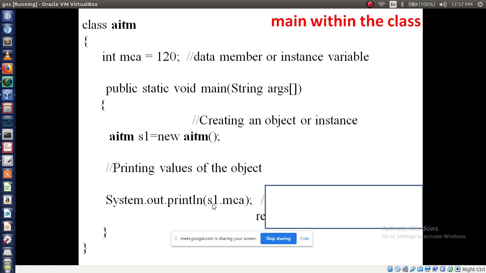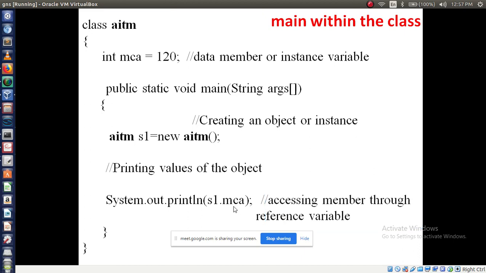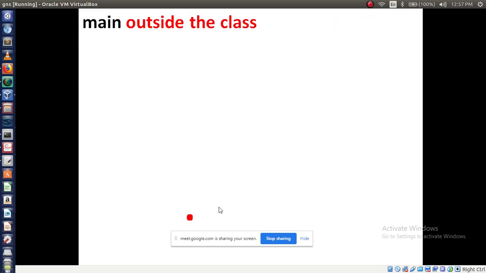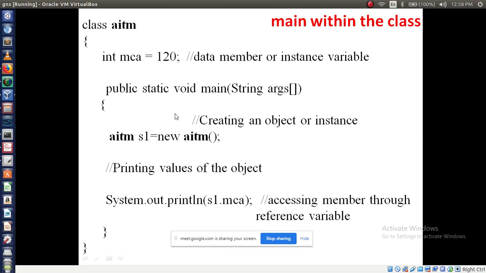Now what can we call this, S1 dot MCA? Yes, accessing the data members through the reference variable. With the help of the dot operator, I am going to use it. S1 is my reference variable, followed by dot, followed by the variable name, that is MCA. Just I am printing 120.